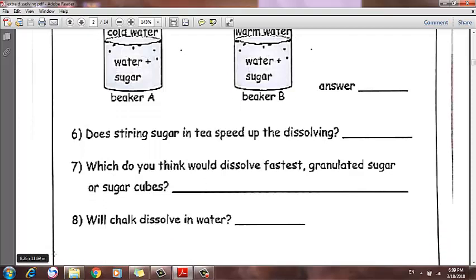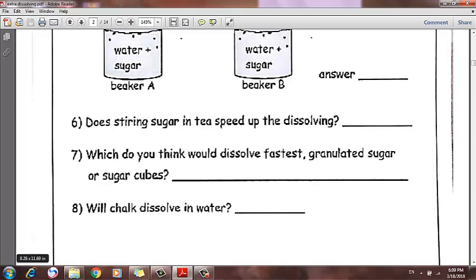Question 8. Will chalk dissolve in water? Chalk. You know the chalk? Chalk is a kind of rock that they used to use for writing on the blackboard. They used to use a blackboard, not a whiteboard like our boards nowadays.